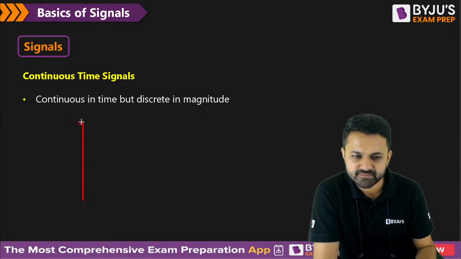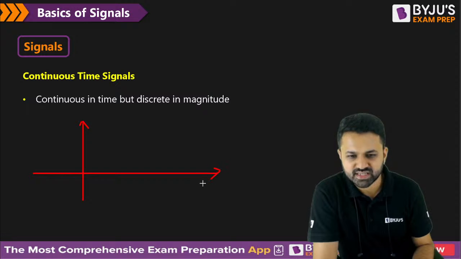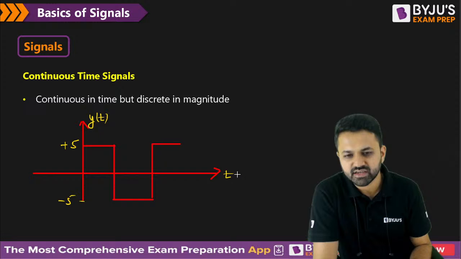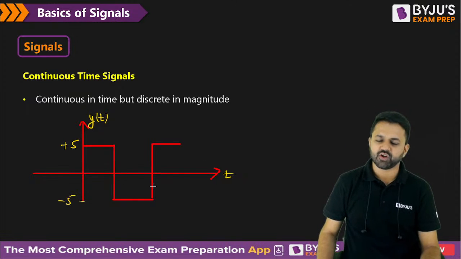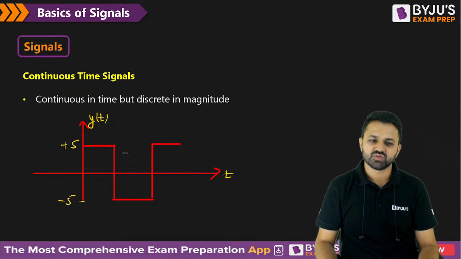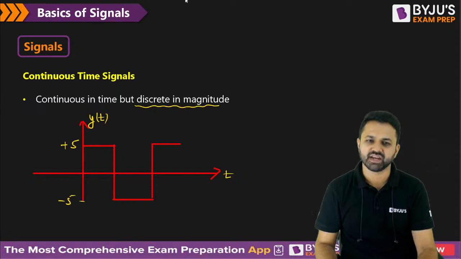So it is like this. This is continuous in time, not in the amplitude. It will be like a square wave. This is continuous in time because it has a value for all time, but it is having finite values in amplitude, like plus 5 and minus 5. This is y of t and this is t. So this is valid for all time, but in magnitude it has only two values, 5 and minus 5. That is why it is known as discrete in magnitude.